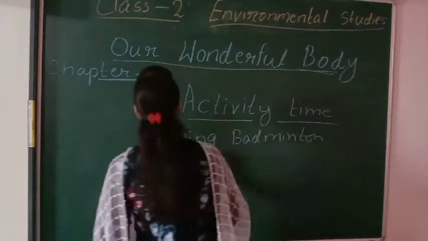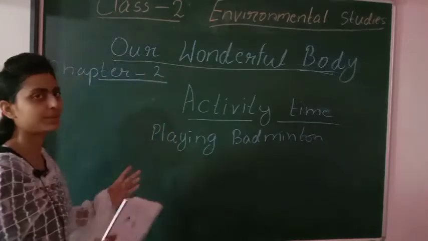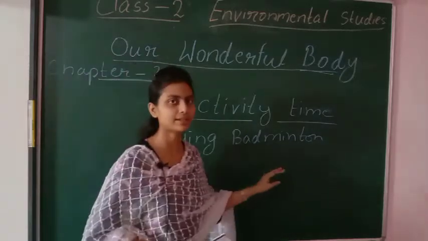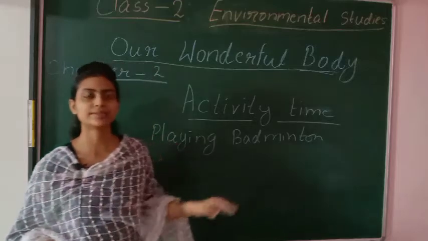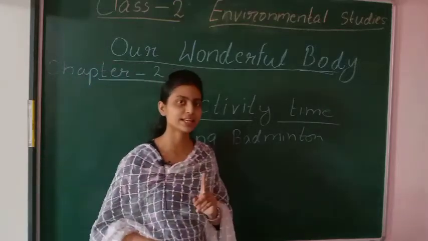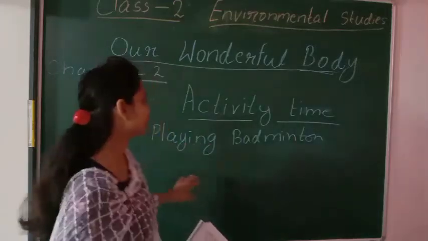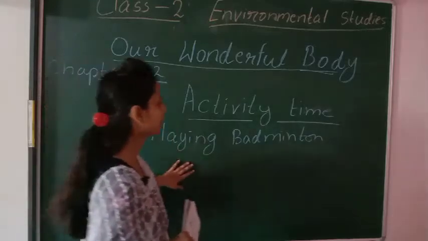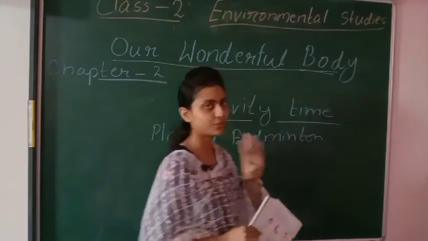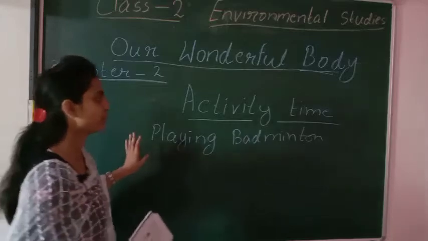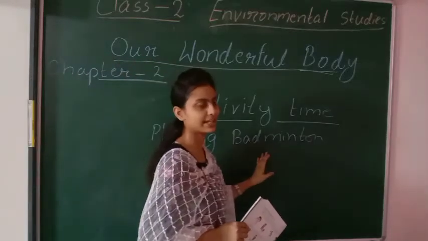If you are playing badminton, what are you using? You know how to play badminton, okay? So if you are playing it, your hands and legs both are used. This is the first. Now you have to write 4 activities. This was the first activity. When you are playing badminton, you are using your hands and legs both.